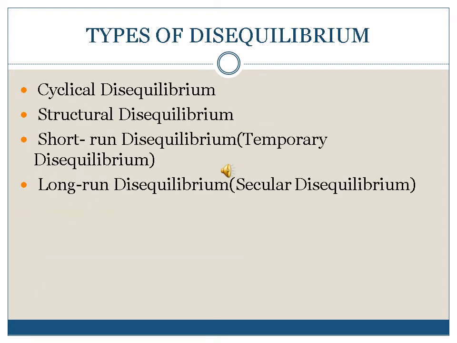Types of disequilibrium. The first one is cyclical disequilibrium. It happens on account of the trade cycle. Due to fluctuations in the business cycle in a country, it will cause disequilibrium in the balance of payment position. It's mainly due to the cyclical changes in income, employment, output and price variables, etc. And due to fluctuations in the business cycle in a country, the value of imports of consumer goods and exports of consumer goods go up or down periodically, both of which lead to disequilibrium in balance of payment.